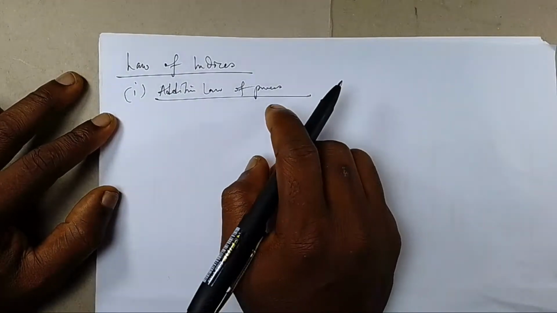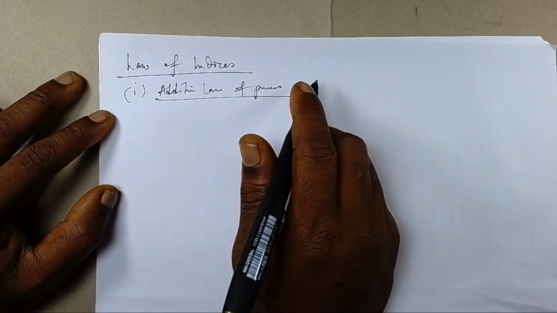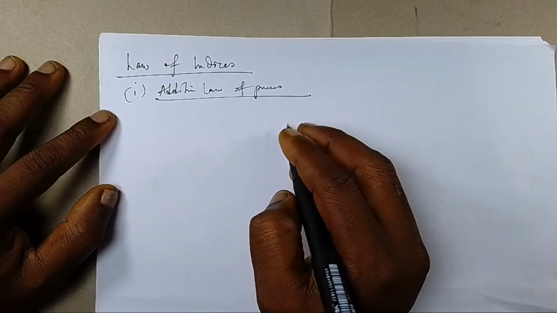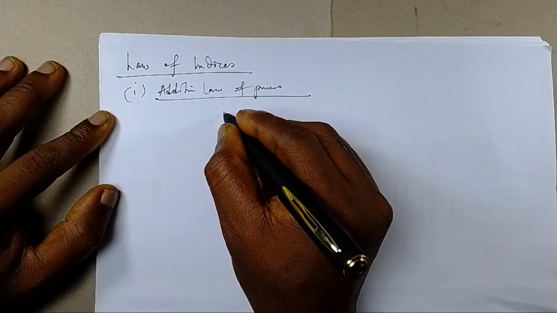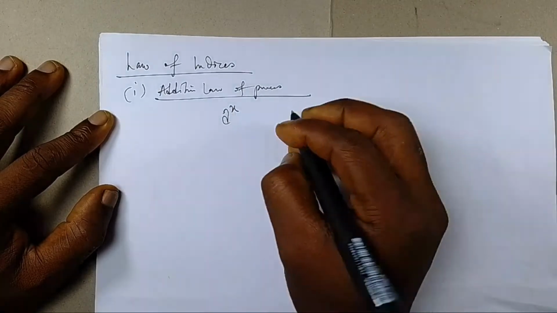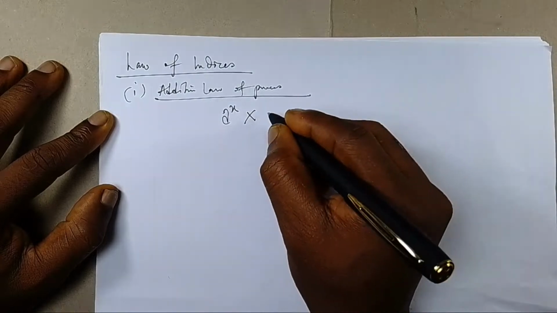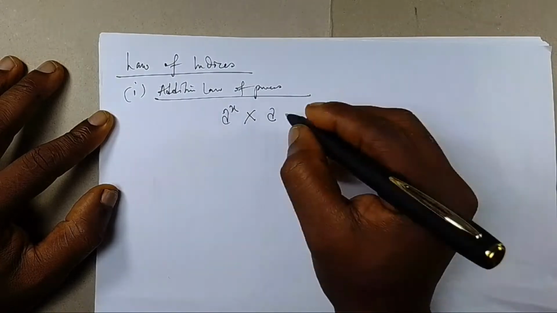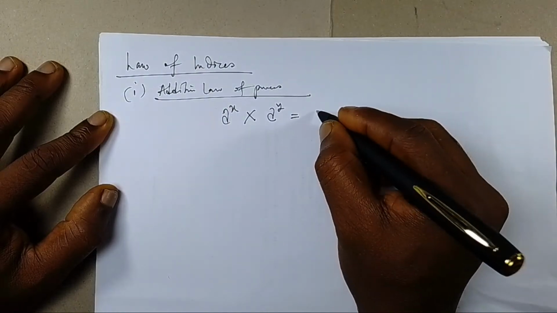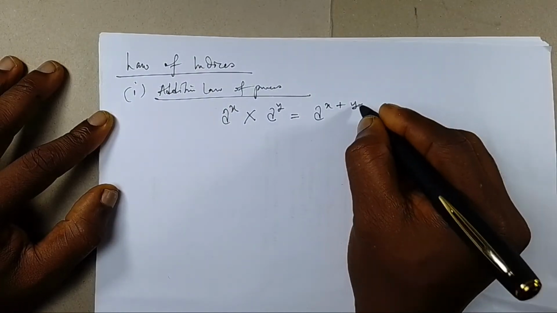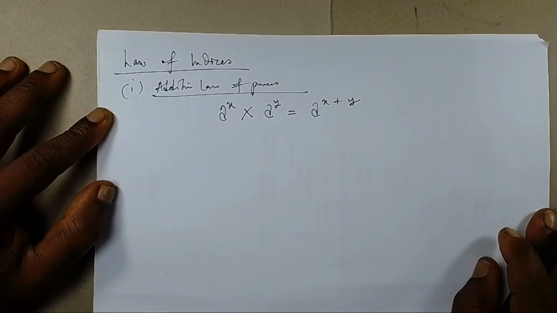Please take note, the emphasis is not on the name you call the law, rather it is on the law itself and the meaning of that law. So I'm going to say a raised to power x times a raised to power y is equal to a raised to power x plus y. So that is what this law says.